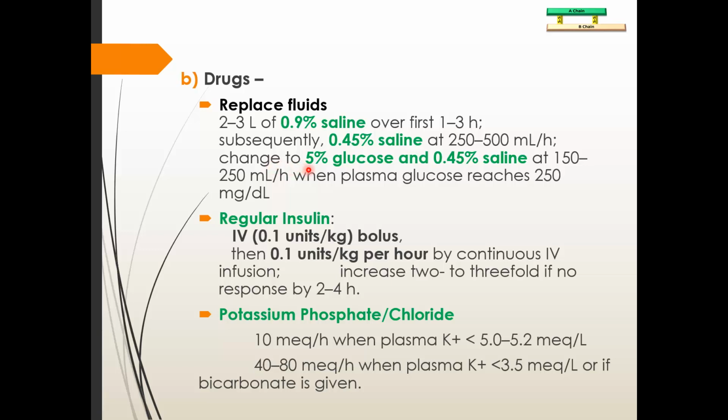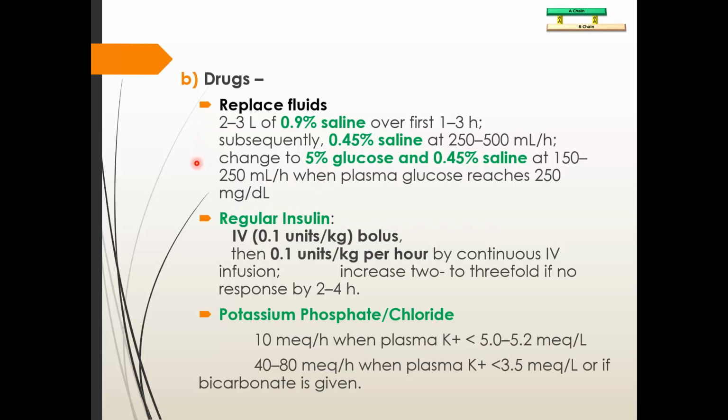So you have to change to 5% glucose and 0.45% saline at 150 to 250 ml per hour when plasma glucose reaches 250 milligram per dl. So basically you start therapy with this regime, 2 to 3 liter normal saline. Then you go back to half normal saline after that.